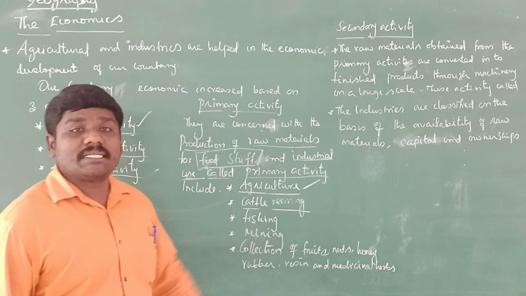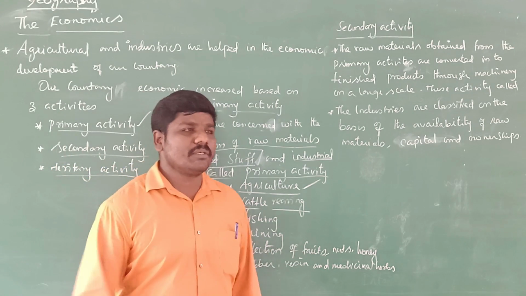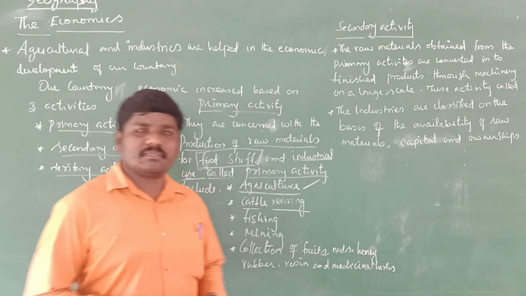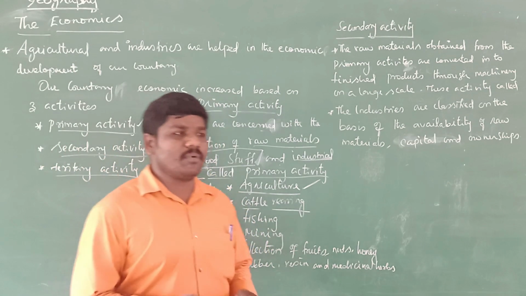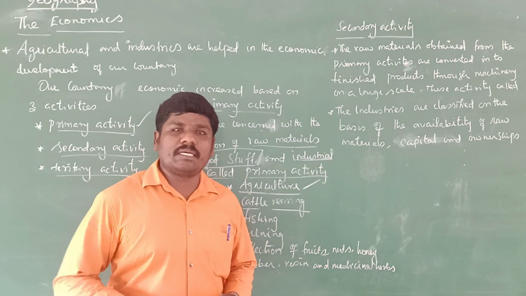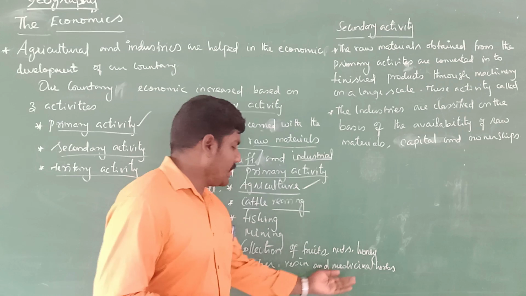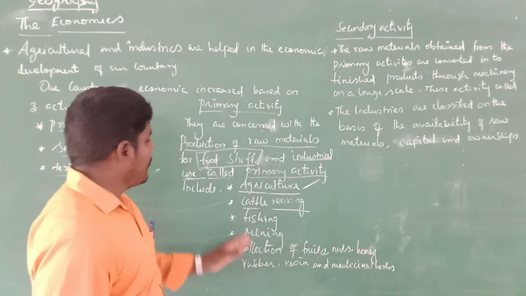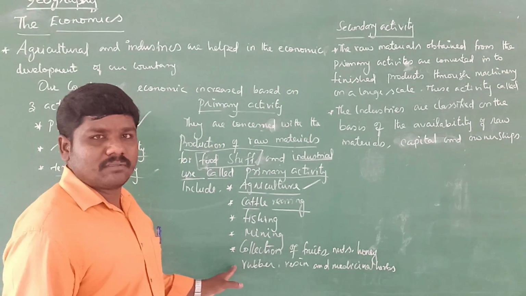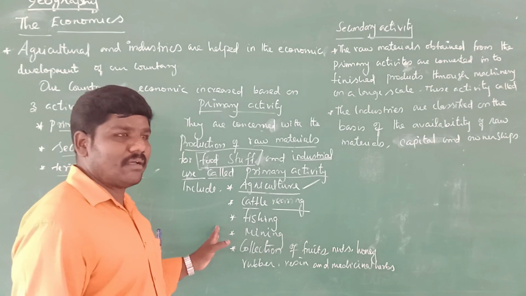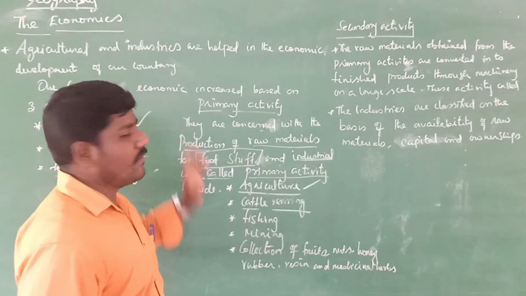At the same time, medicinal herbs. These medicinal herbs are mostly used in a variety of medicines, for example Siddha, Unani, and Ayurveda. So those are the primary activities that increase the economic value of our country.